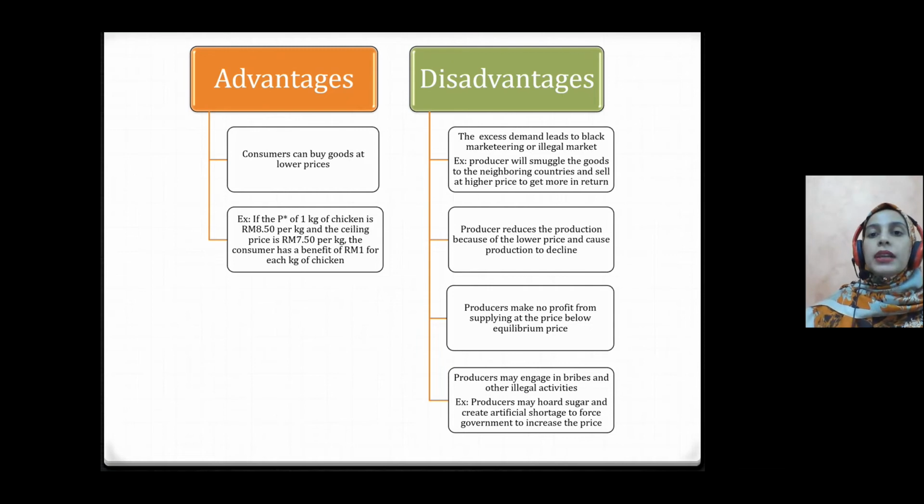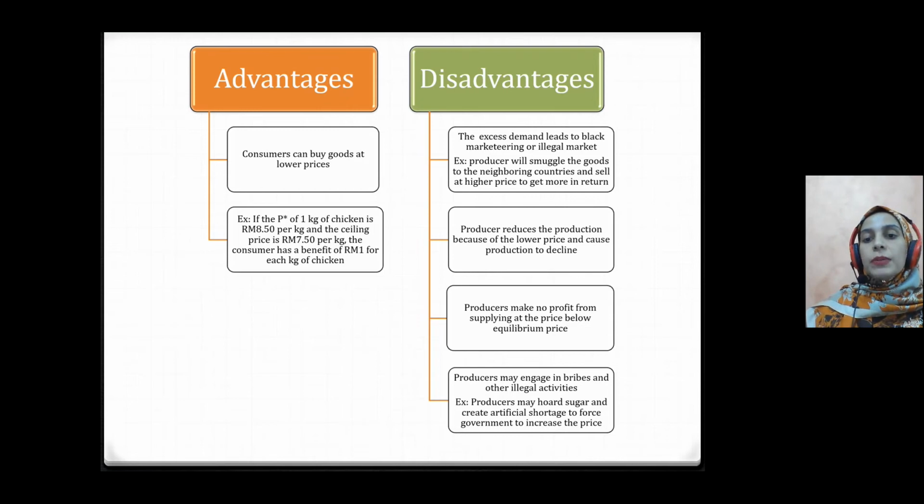However, there are several disadvantages. The first one, the excess demand leads to black marketing or an illegal market. For example, producers might smuggle the goods to a neighboring country and gain greater profit. This will make a severe shortage in the local market. Number two, producers reduce production because of the lower prices and they gain no profit. Because of that, it will also cause a severe shortage in the local market.